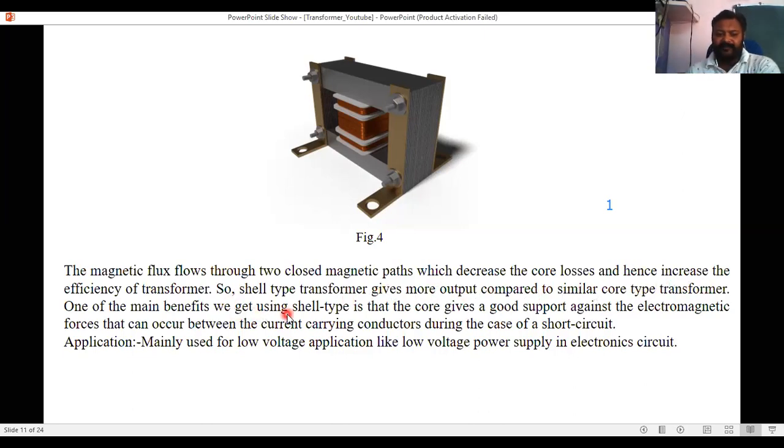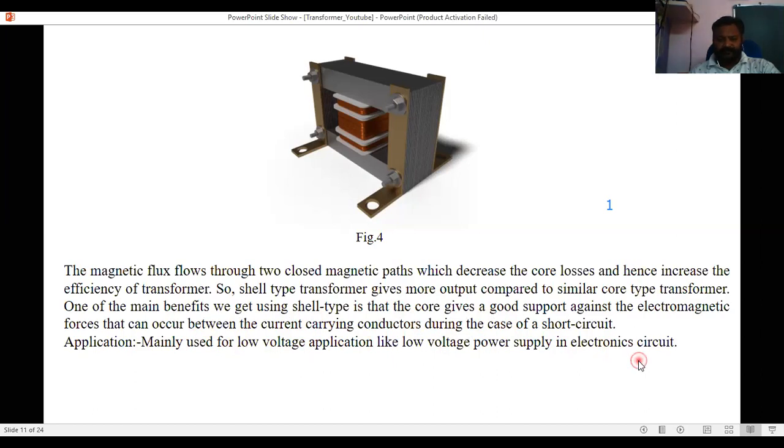One of the main benefits we get using shell type is that the core gives good support against the electromagnetic force that can occur between current carrying conductors during a short circuit. Its application is mainly for low voltage applications like low voltage power supply in electronic circuits.